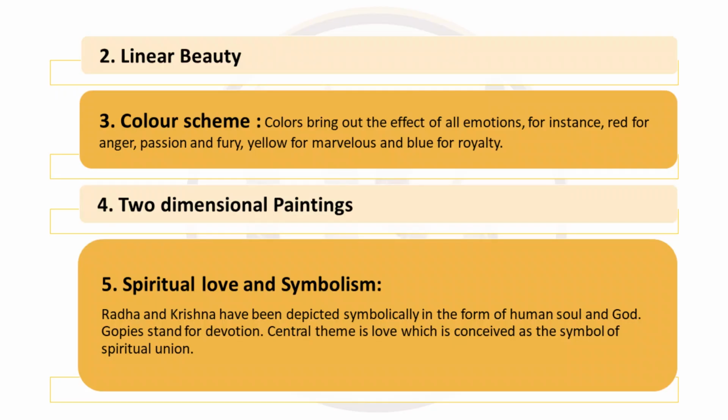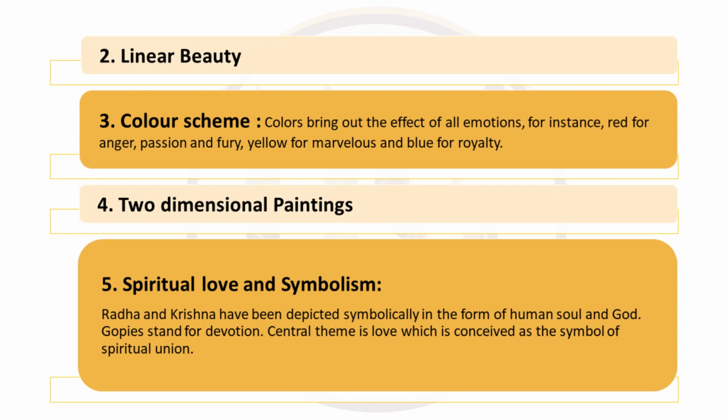The second important feature is linear beauty. Since this art developed from Western and Central Indian schools, initially you find bold lines, but later lines became thin, rhythmic, soft and graceful in all sub-schools of Rajasthan. After lines, we look at the colors. Colors bring out all emotions in Rajasthani miniatures. For example, red is used for anger and passion. Yellow is used for marvelous deserts. Blue is used for royalty.